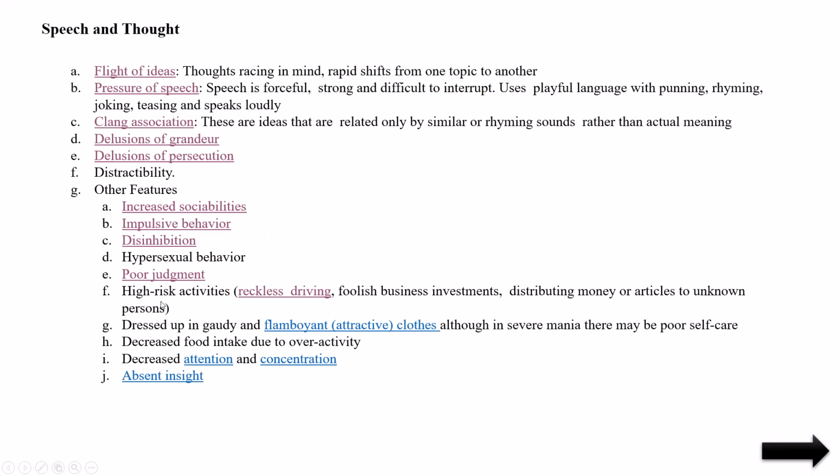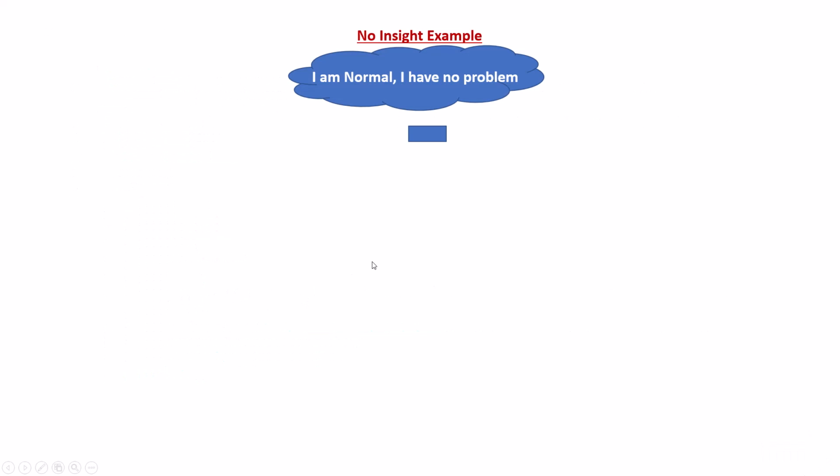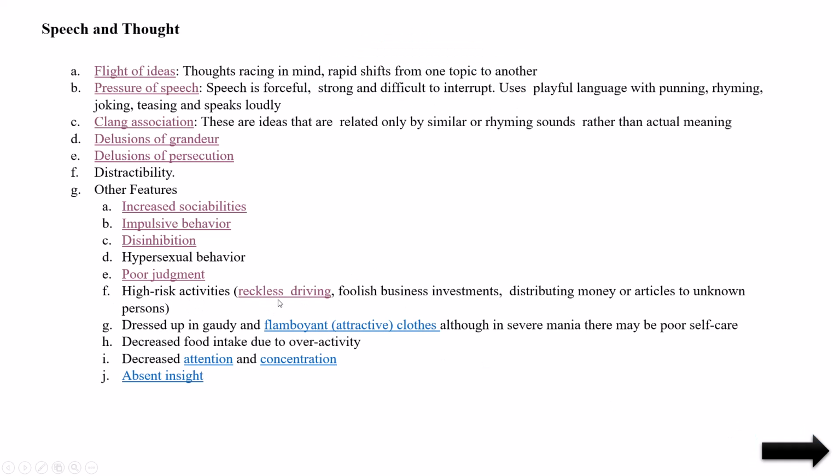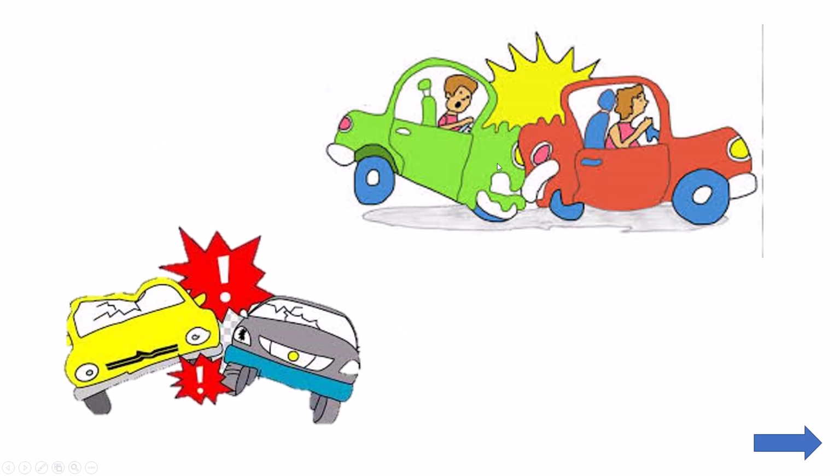Next is high risk activities, especially while driving. They will go fast and cause accidents. Like that they will behave.